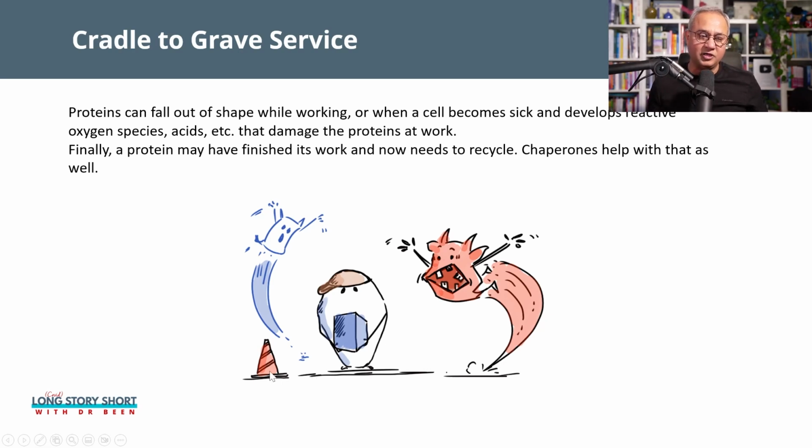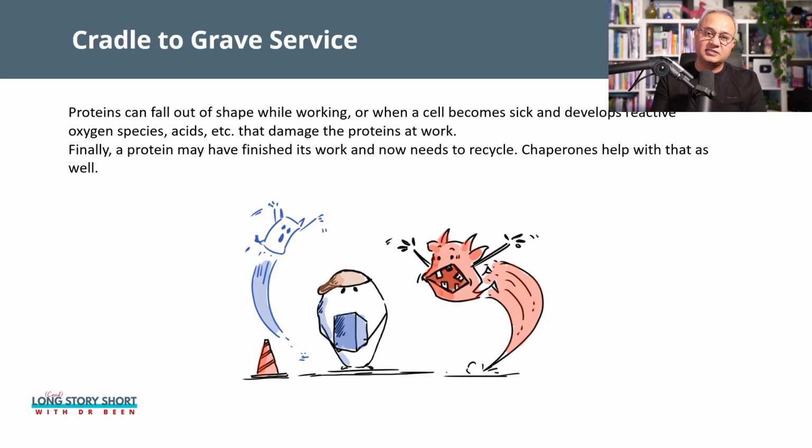And there's a little cone here that says work area. But if you see, there are some monsters that are attacking it. It is possible that during the functioning, a protein might get damaged while performing its function. Or a protein might get damaged because the cell became toxic.